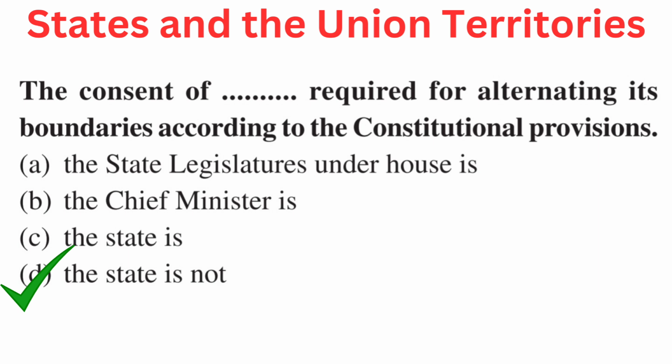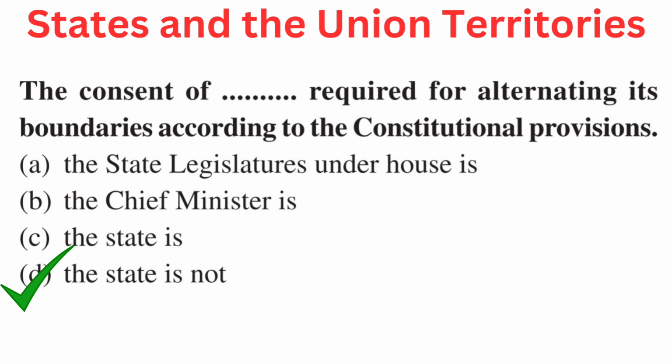Your question is: the consent of dash is required for altering its boundaries according to the constitutional provisions. Your options are A. The state legislature's upper house, B. The chief minister, C. The state, or D. The state is not required. Right answer is D.